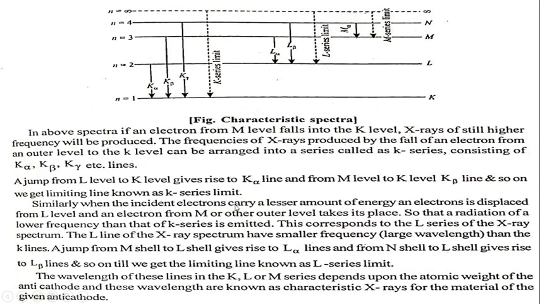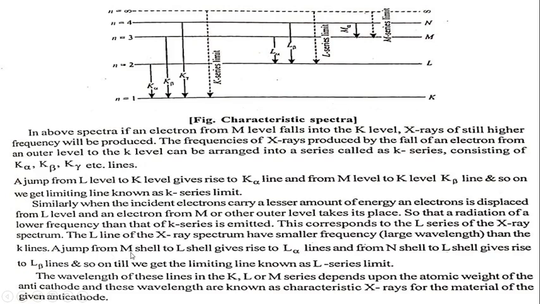Similarly, when the incident electron carries a lesser amount of energy and an electron is displaced from the L level, and an electron from the M or outer level takes its place, a radiation of lower frequency than that of the K series is emitted. This corresponds to the L series of the X-ray spectrum, and the lines of this X-ray spectrum have smaller frequency, so larger wavelength than the K lines.